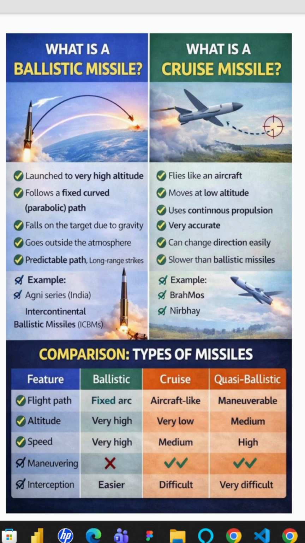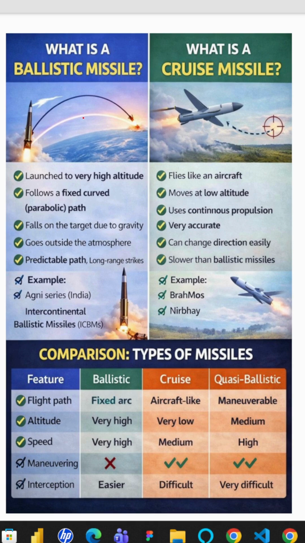So what is a flight path? Once a missile is fired, how it travels towards the target, that way of traveling is known as a flight path. The different types of missiles are mainly ballistic missiles and cruise missiles. So here it is a ballistic missile.